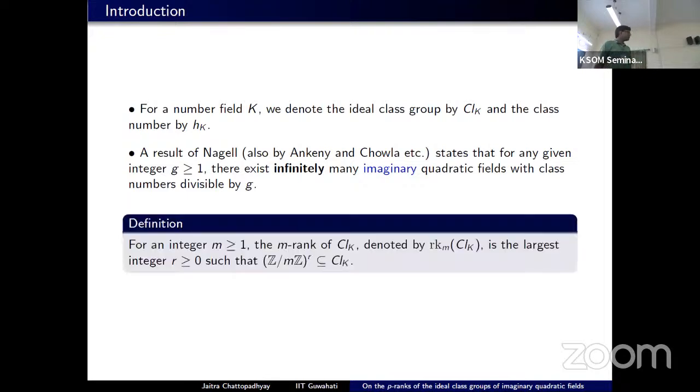Okay. So let us come to the definition of the rank of a class group. We first fix a positive integer m, and then the m-rank of the class group is the largest integer r such that r copies of Z/mZ are sitting inside the ideal class group. That integer we call the m-rank of the ideal class group. It is clear from the definition that if the rank is at least 1, then the class number is divisible by m. So in some sense, the rank gives us more information than the divisibility of the class number.